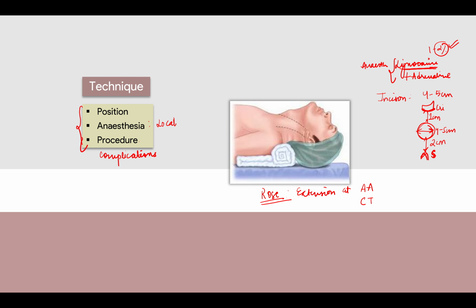Anesthesia is given, incision is made. Next, whenever you give the incision, now you have the strap muscles here. These are your strap muscles. This is how they are arranged. Now you do not have to cut those muscles. No means no. You do not have to cut. Okay, you just have to retract those muscles. The muscle will come from here, the muscle will come from here, you have to retract those muscles, right?